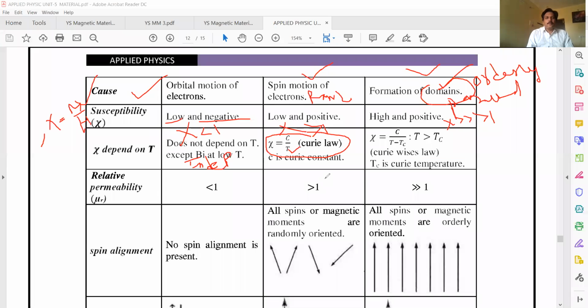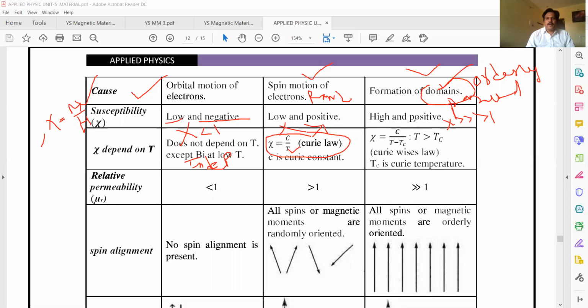If you increase the temperature for paramagnetic materials, that means thermal energy increases and the material gets heated. When the material gets heated, it loses its magnetism. That's why the relation is called Curie's law: chi equals C by T. As temperature increases, susceptibility decreases, which means it loses its magnetism.